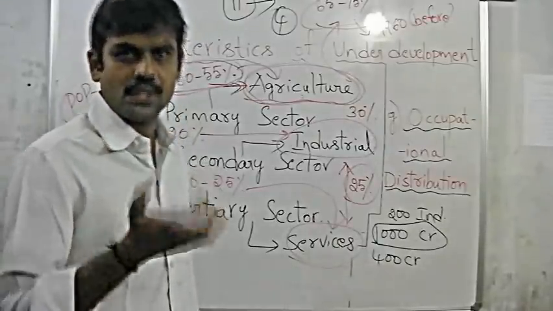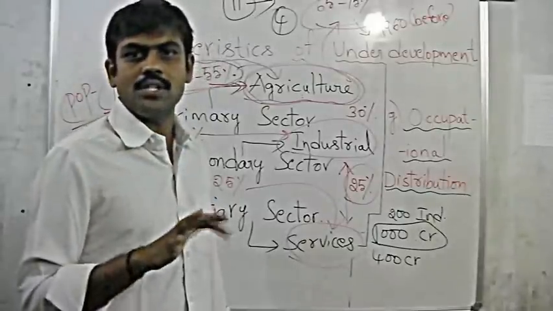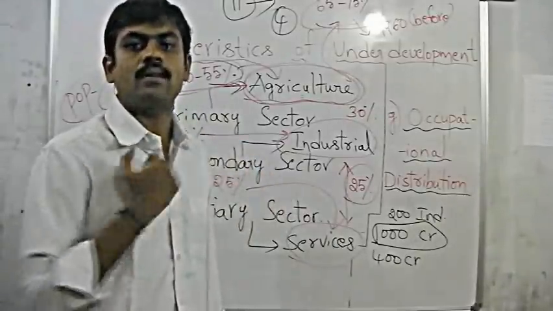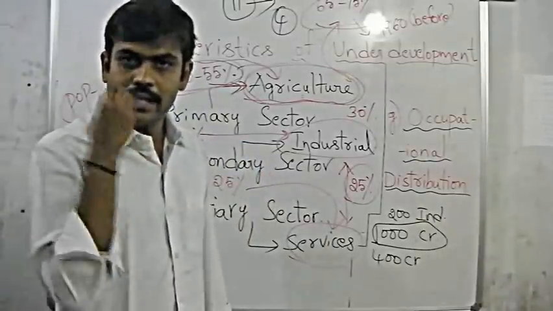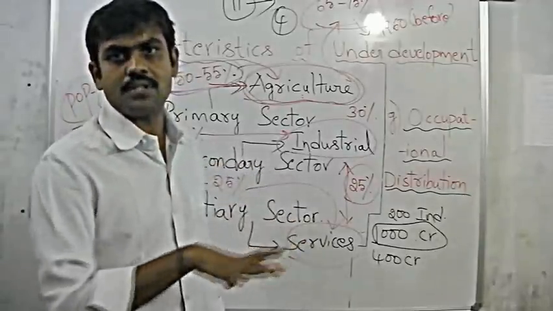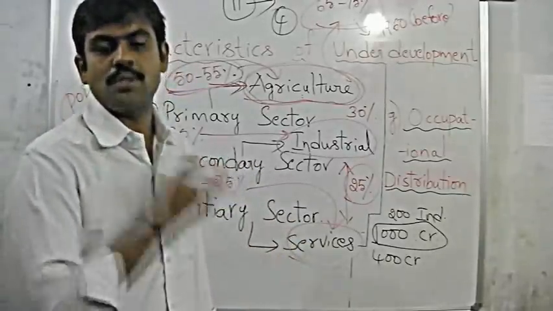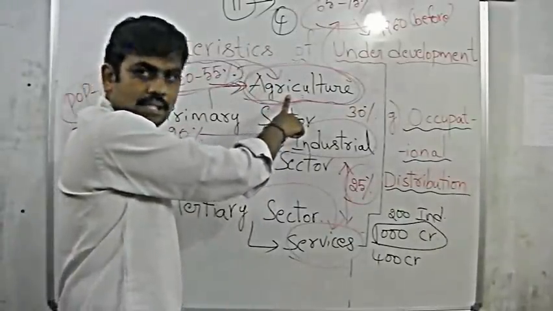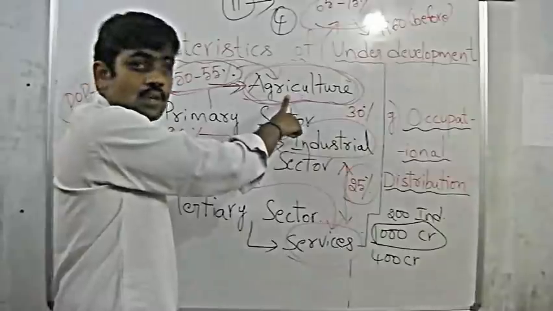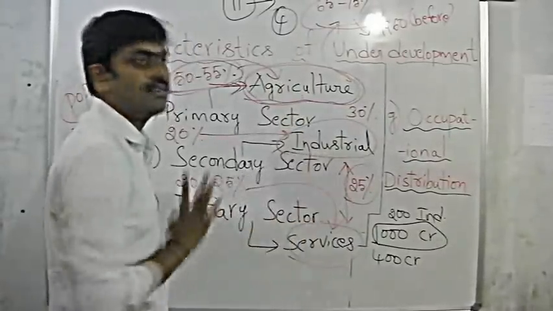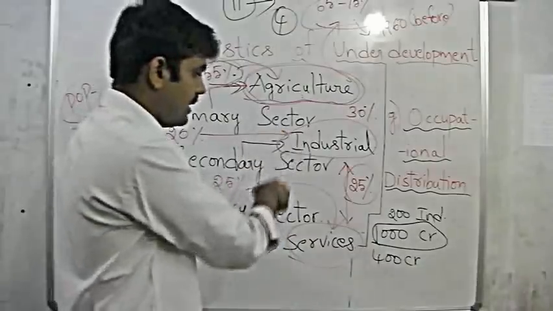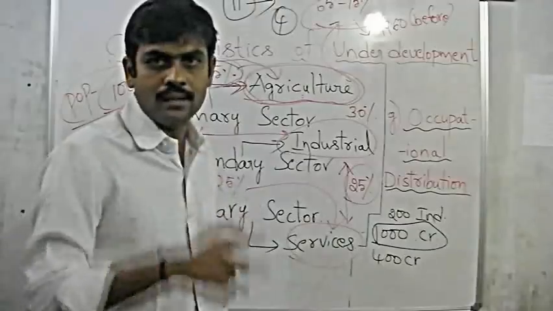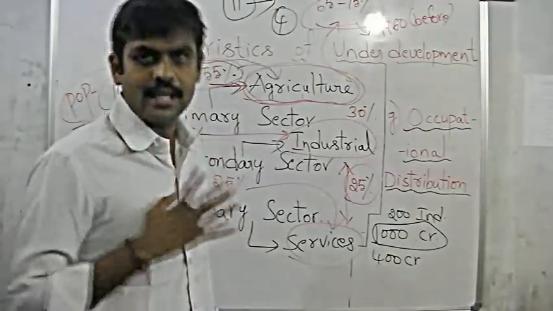When such a condition exists, and when we are not able to use any technology or any means to arrange favorable conditions for agriculture which are out of human control, then at least you should leave some of the people in agriculture to have an adequate distribution of income, and the over-dependency on agriculture should be reduced, and those people should be diverted towards the industrial and services sectors. If that is done, that is going to give good development. If that is not done, it is a sign of less development.